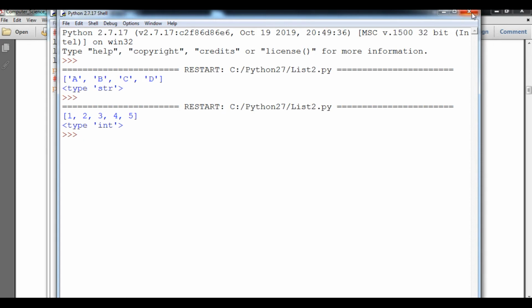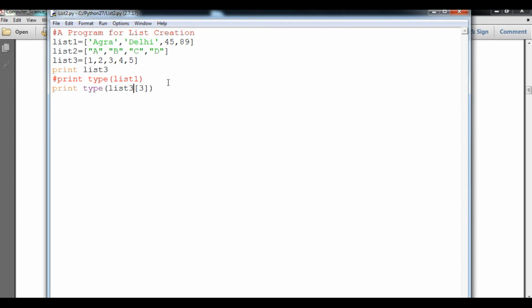So it means, student, a list is a comma separated sequence data type that can store different types of objects, that may be integer, number, string, list also, and dictionary, tuple also. So we have understood how to create a list and how to simply access it.